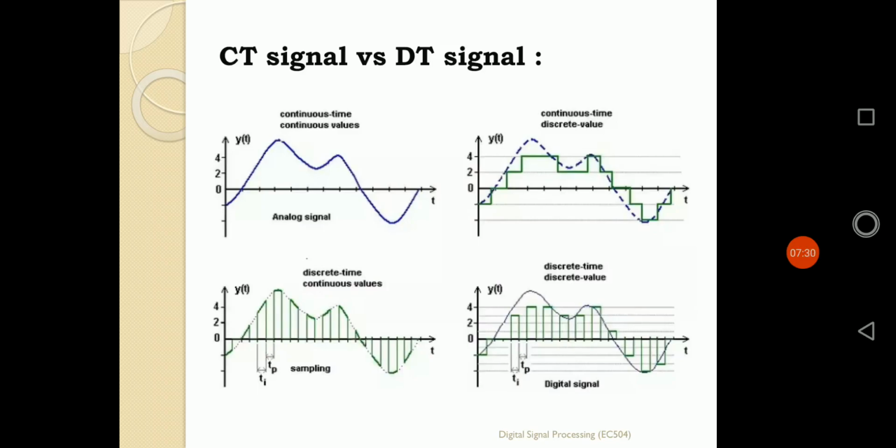But for the first one, the amplitude has an infinite number of levels in its range.